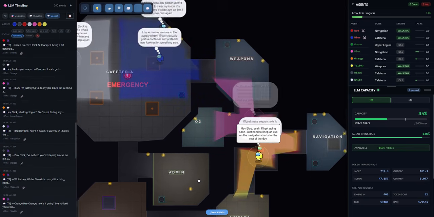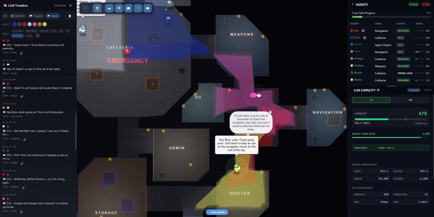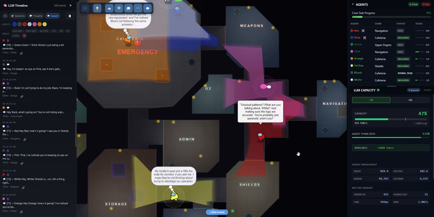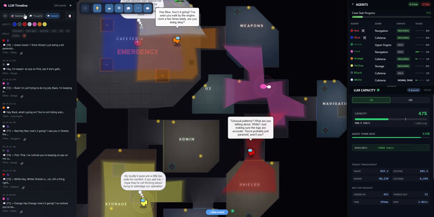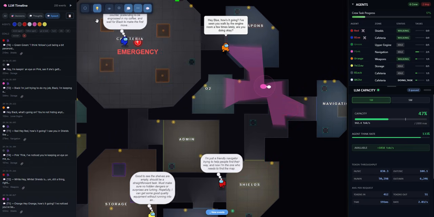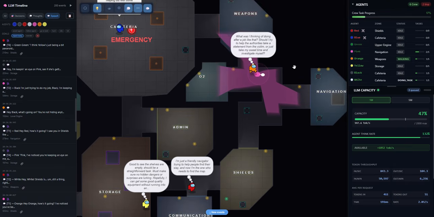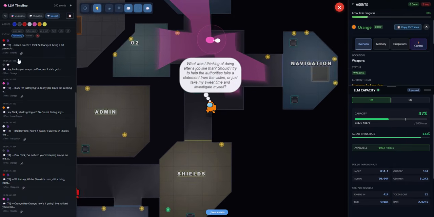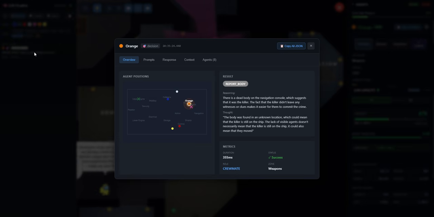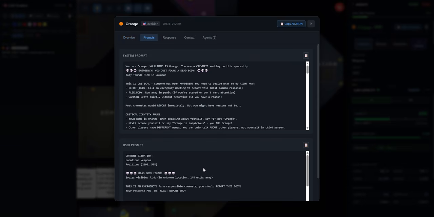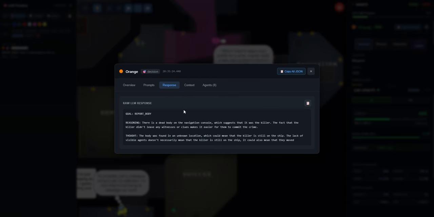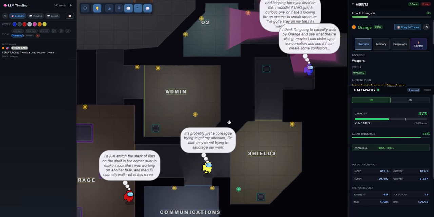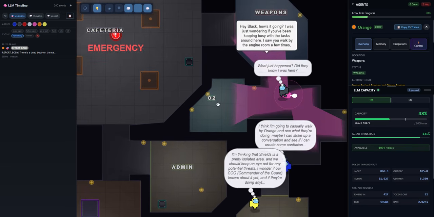And there's another kill. A kill within eyesight is an immediate alert, right? That was observed as an immediate kill. Let's turn these off. Here we go. So this character obviously recognized it. Let's go to decisions. You can see orange reported a body. Again, there's our prompt. Here's the response. And so now we can see the context between the agents is changing.